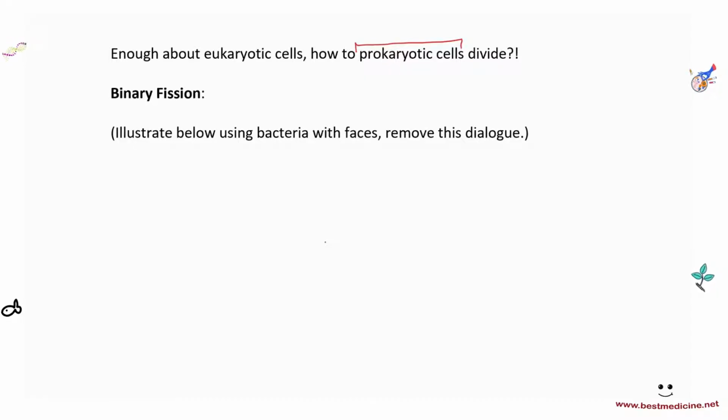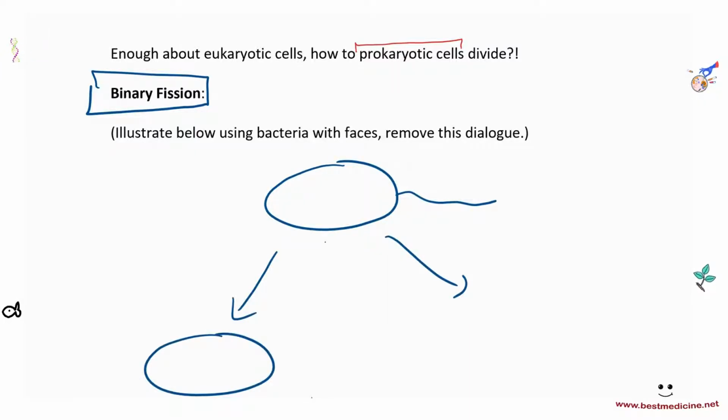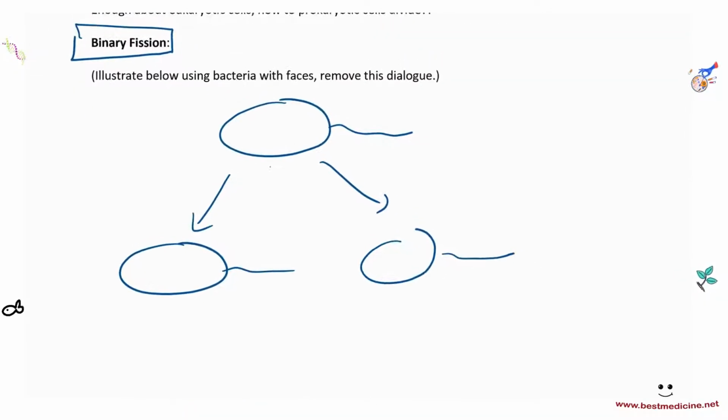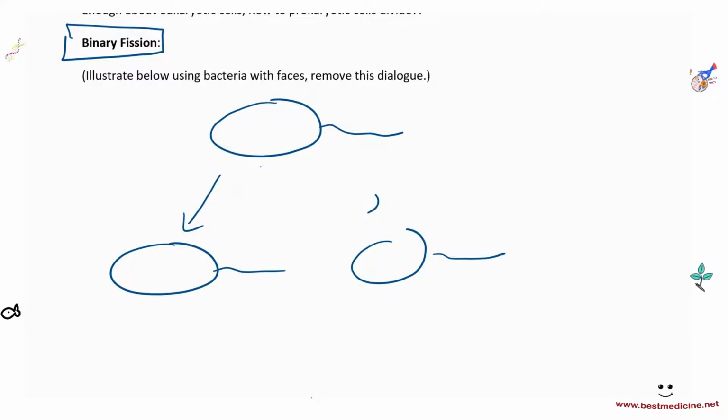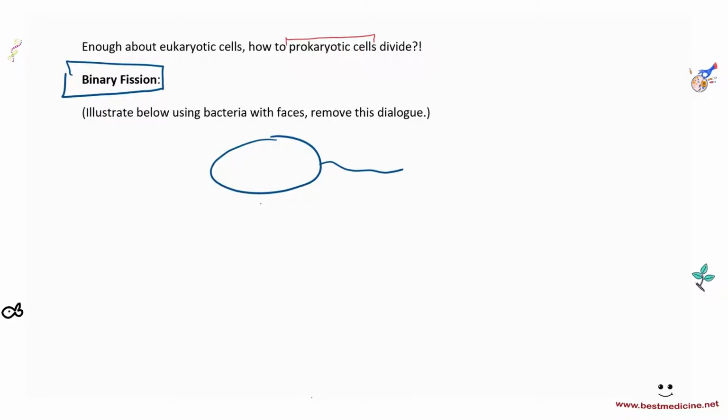Binary fission is just a very weird sort of technical term, but basically you have a cell, a bacterial cell, and it divides into 2 identical daughter cells. That's all there is to it. So how will it divide? Well, it will obviously undergo DNA replication first. Okay, nothing complicated in this. You just need to remember the name binary fission, which is the term used for cell division of bacteria and archaea, prokaryotic cells.